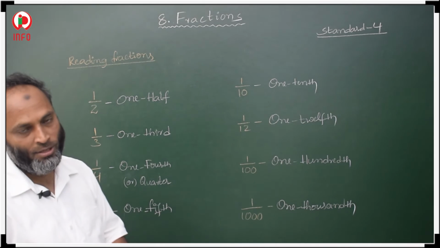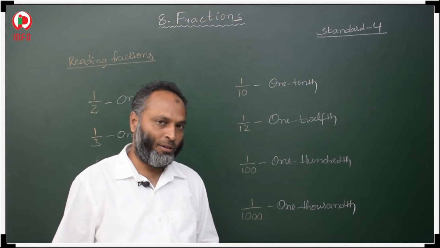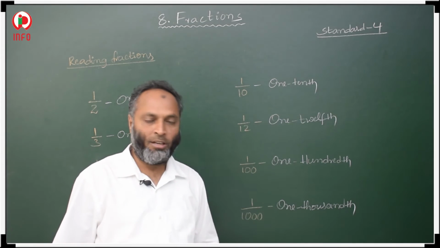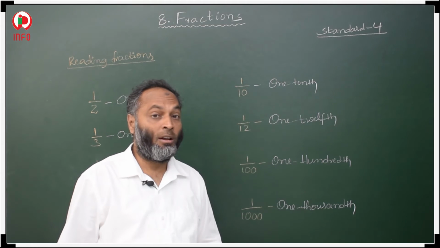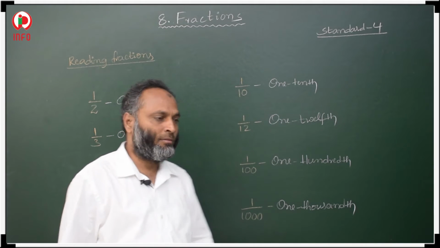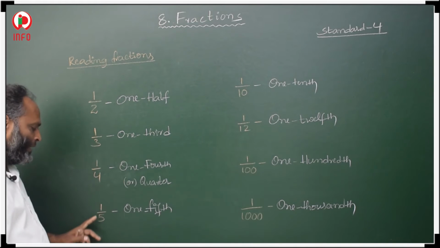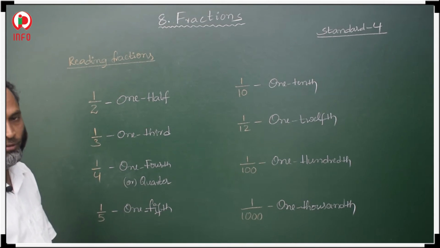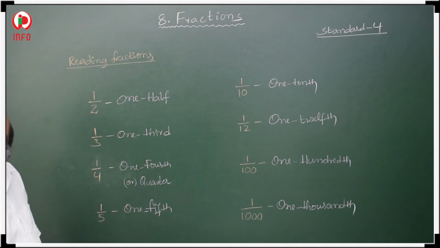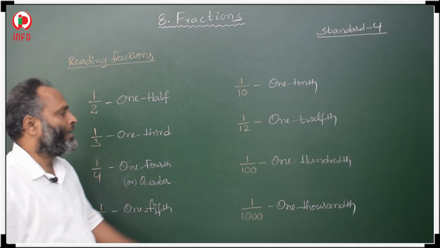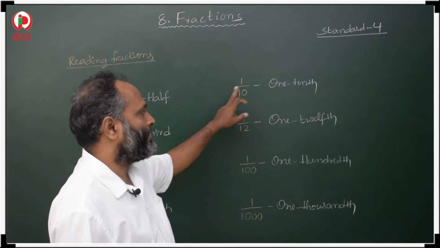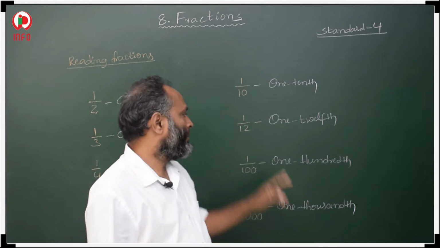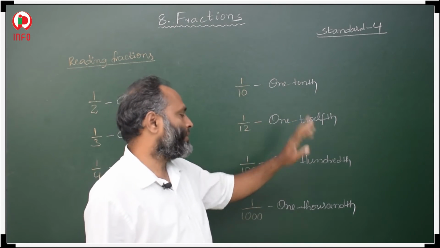Quarter means 1 fourth, quarter means 1 by 4, half means 1 by 2. Next, 1 by 5, how to read this 1 by 5? 1 fifth. 1 by 5 means 1 fifth. Next, 1 by 10 means 1 tenth. 1 by 12, 1 twelfth.